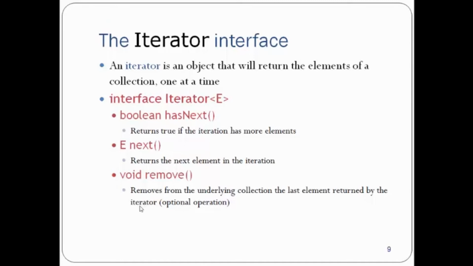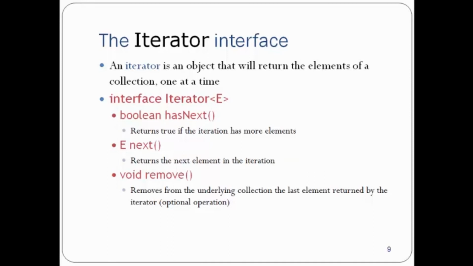Similar kind of thing happens internally with the iterator, where it will return one element from the collection at a time. This is how we have written it: interface Iterator<E>. As of now, just ignore E. I'll tell you what it is when we study generics. So it's an interface, and it has methods.